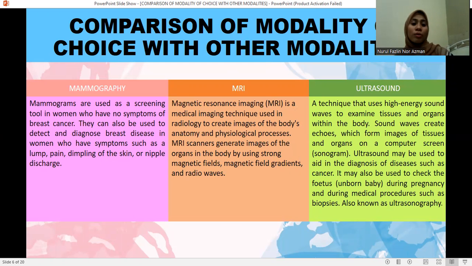For mammography, mammograms are used as a screening tool in women who have no symptoms of breast cancer. And MRI is a medical imaging technique used in radiology to create images of the body's anatomy and the physiological processes, and it uses magnetic field gradients and radio waves. Ultrasound is a technique that uses high-energy sound waves to examine tissues and organs within the body. Sound waves create echoes which form images of tissues and organs on the computer screen. It's also known as ultrasonography.